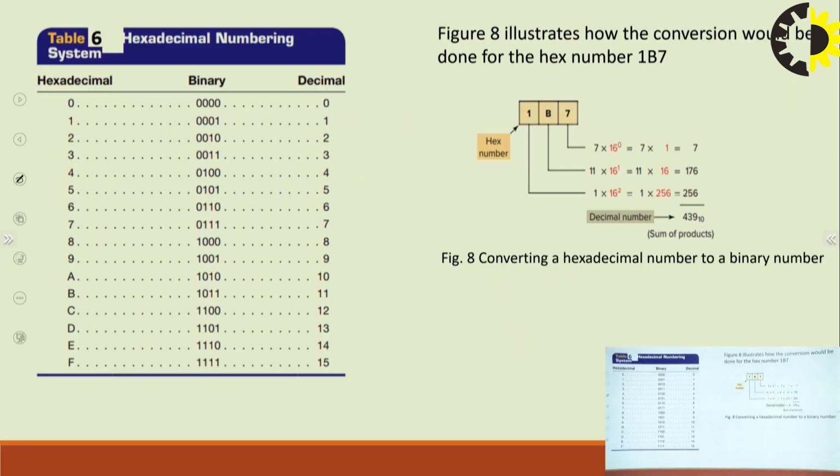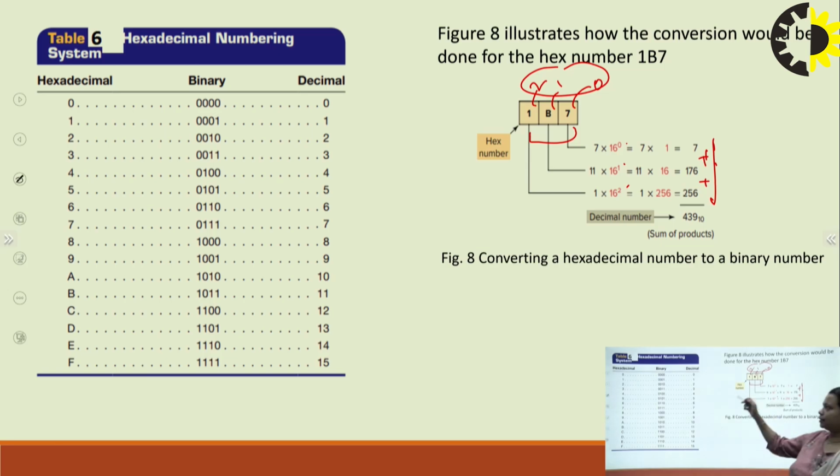I will explain with the help of an example. So suppose your number is 1B7, it is already understood that this is a hexadecimal number. So again we use positional weight, and these positional weights will be used as power, right? So power of which base? 16, because this number is hexadecimal. So 16 to the power 0, 16 to the power 1, 16 to the power 2. On multiplication we will get this, and then on addition we have to add, and then we will get 439 to the base 10. That is, we have converted hexadecimal number into a decimal number, right?